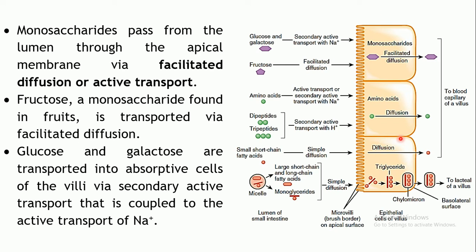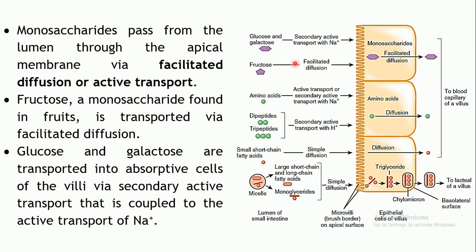So these are the epithelial cells lining the villi. Remember the finger-like projections, villi, which are lined by a single layer of epithelial cells called absorptive cells. And on the apical membrane, this is the lumen of the small intestine where the digestion process is taking place. So these are your nutrients which are broken down.